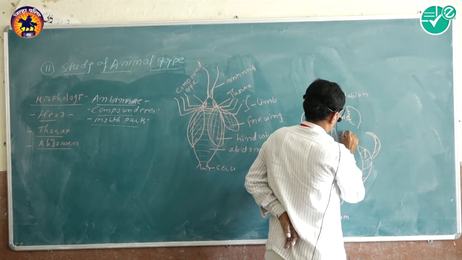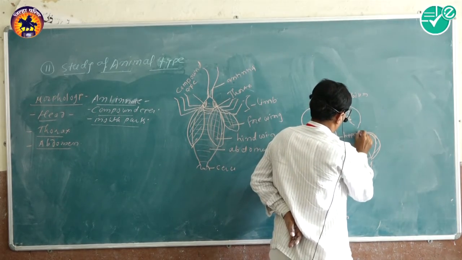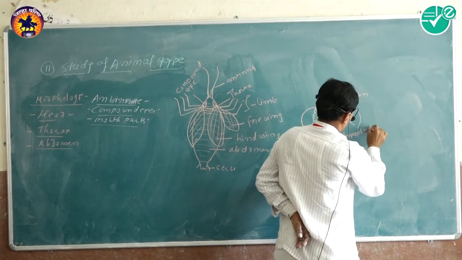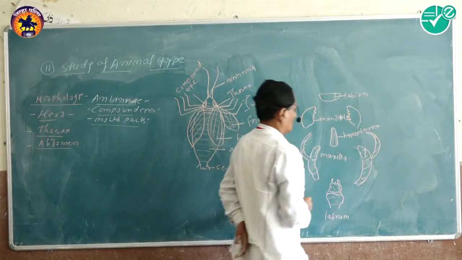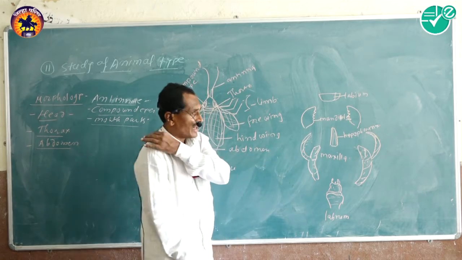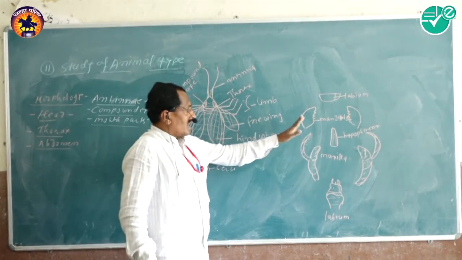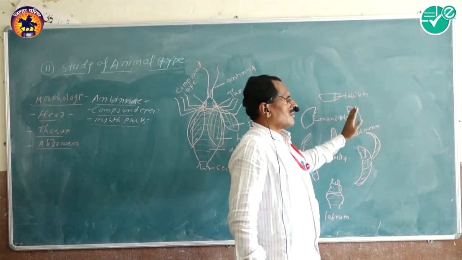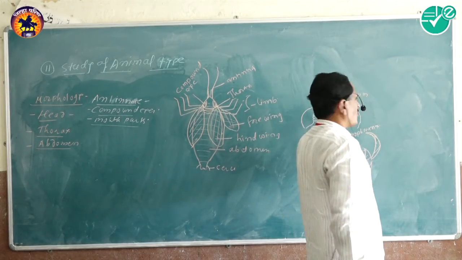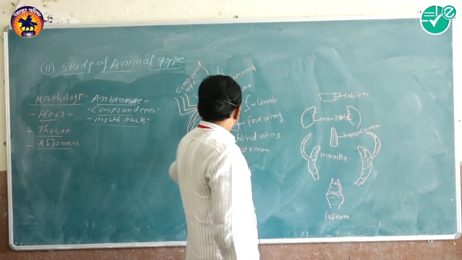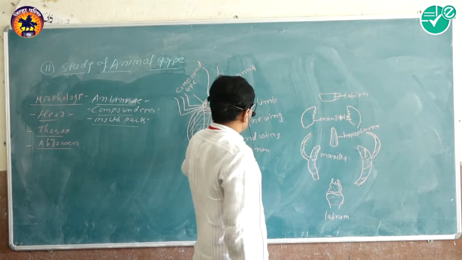The hypopharynx means tongue. These parts are present in the form of mouth parts in the cockroach.